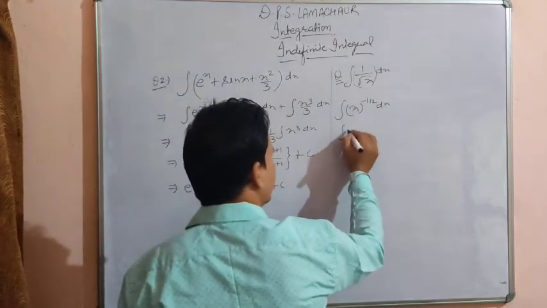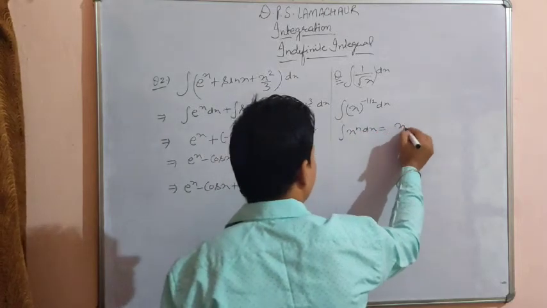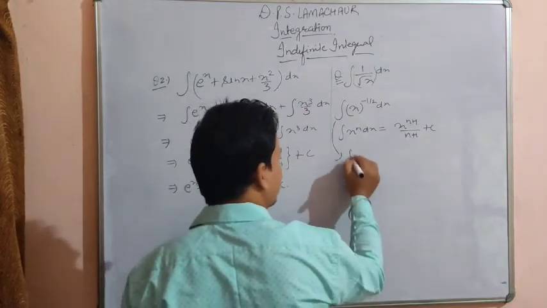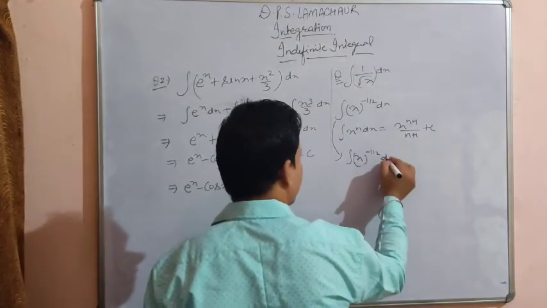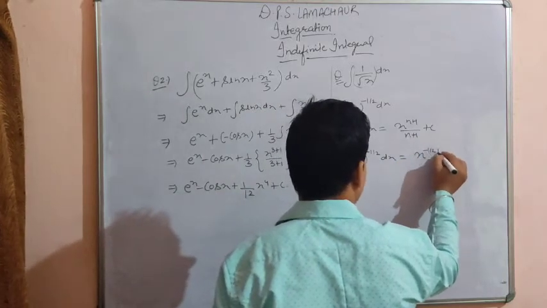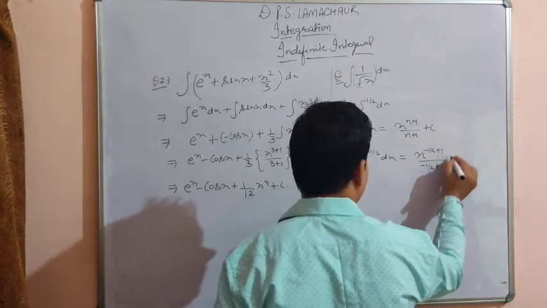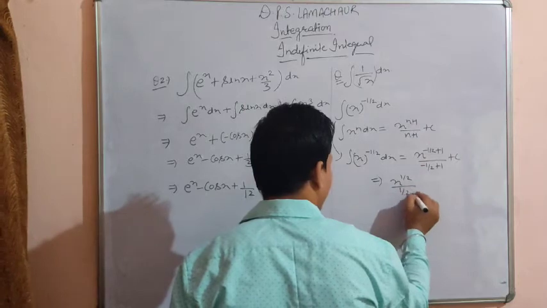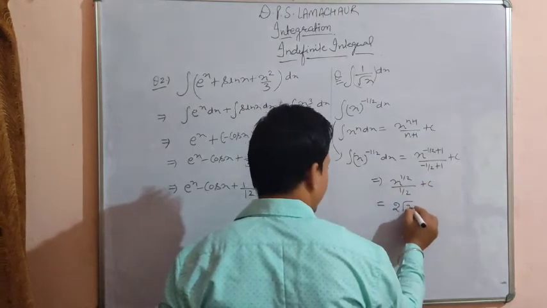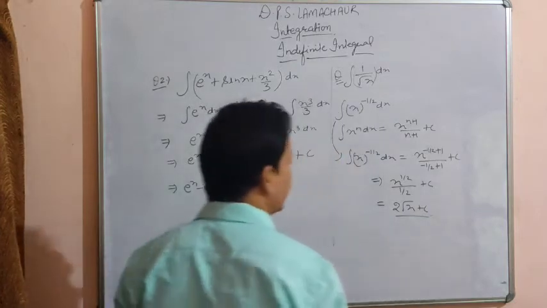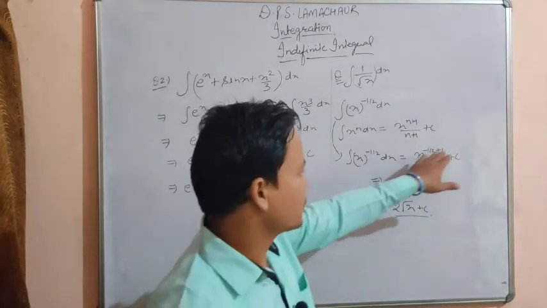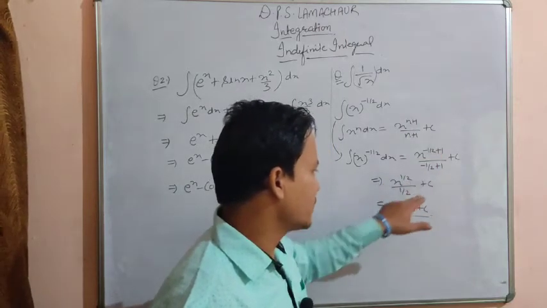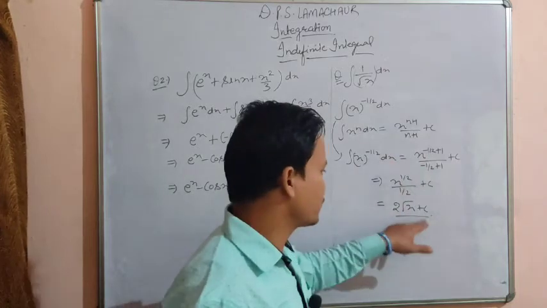Now we know that integration of x to the power n dx is equal to x to the power n plus 1 upon n plus 1 plus c. So here what will happen? x to the power minus 1 by 2 dx is converted to x to the power minus 1 by 2 plus 1 upon minus 1 by 2 plus 1 plus c. So this is x to the power 1 by 2 upon 1 by 2 plus c, that is 2 times root of x plus c. The question will work out something like this. In the numerator we get root of x, and in the denominator 1 by 2, so the 2 comes out in the numerator, so 2 times root x plus c.